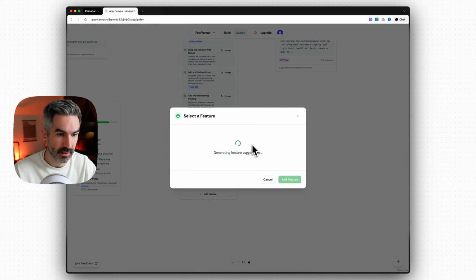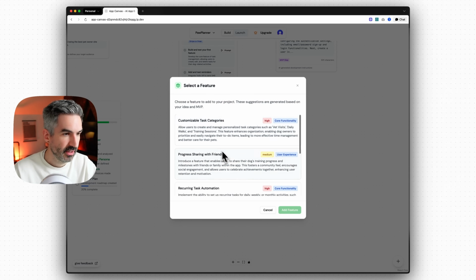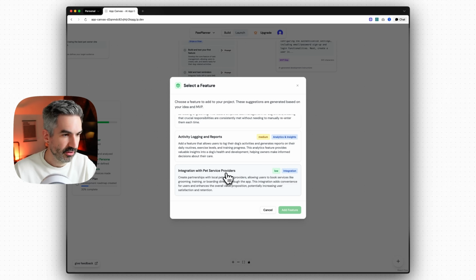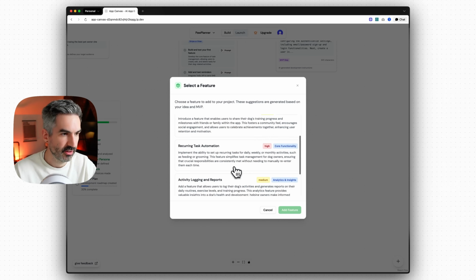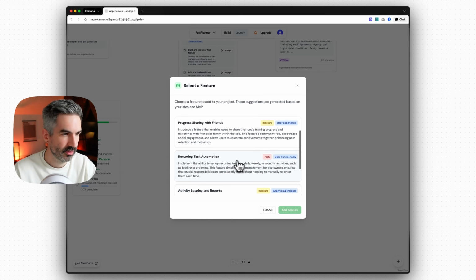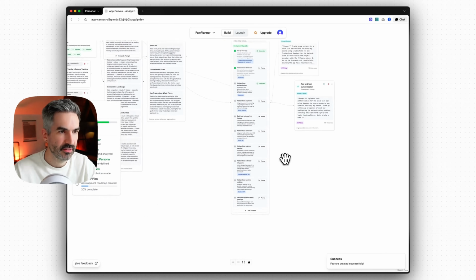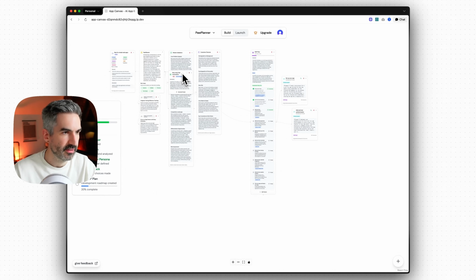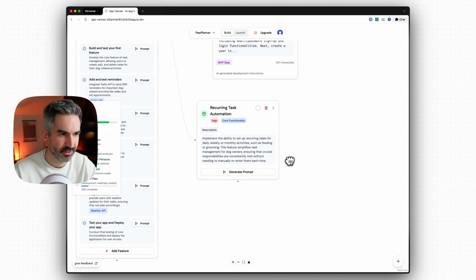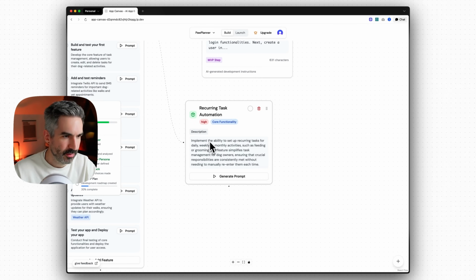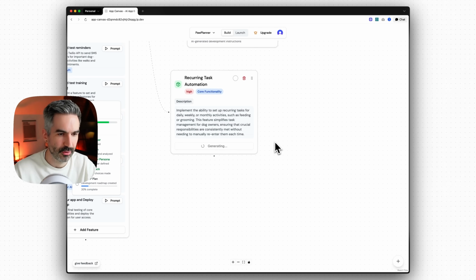So this is going to come back with some feature ideas. Let's see, we've got integration with pet service providers, could be interesting, activity logging and reports, recurring task automation. That would be like feeding or grooming. So let's do that. I'm going to add that feature in. That adds the feature to our board. At the moment it's adding it all the way over here. Again, another bug for me to fix, and we'll get that sorted. This is the feature that you've added: implement the ability to set up recurring tasks, etc. And then you can click generate prompt to generate a prompt to build this in your AI tool.